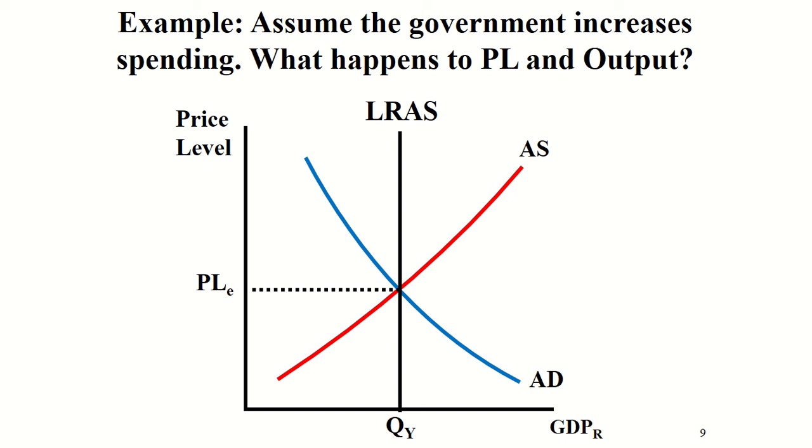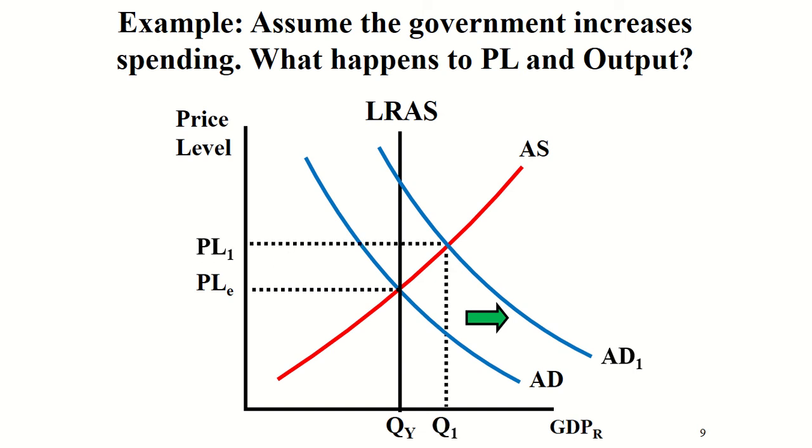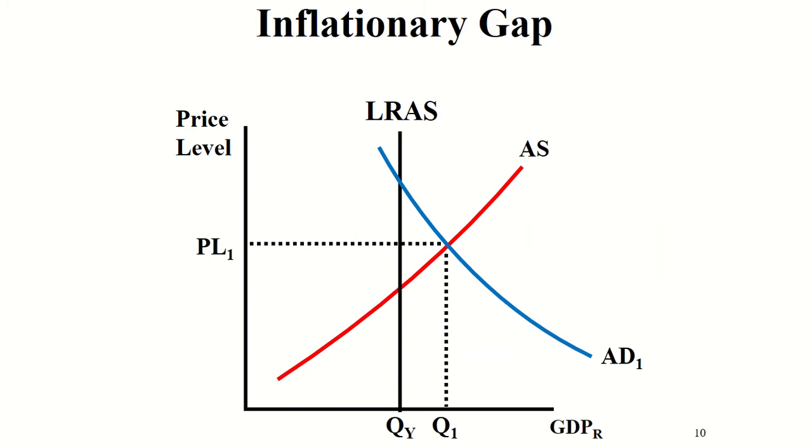But what happens if the government increases spending? Let's imagine everything else equal, government increases spending. We have a shift in our aggregate demand, and something looks like this. So now we are producing above our potential GDP, our QY here. Now we're producing more. Our real GDP is higher than what it should be. And there we are at our price level 1 and our quantity 1. There's our new equilibrium.